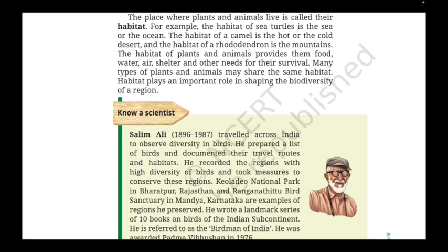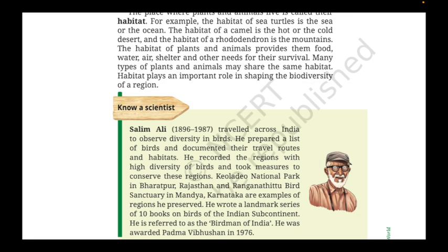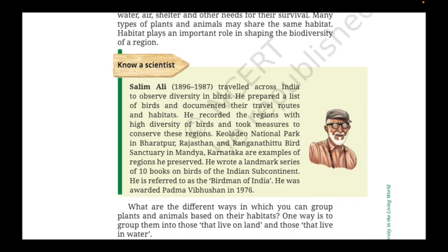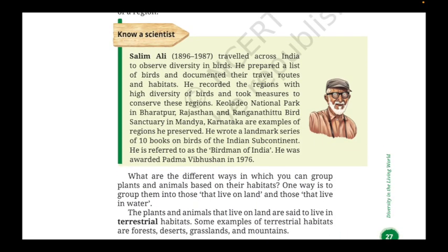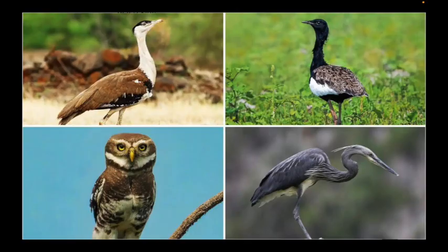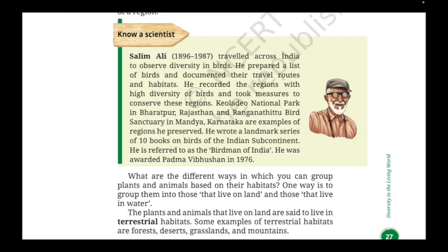For example, Salim Ali lived between 1896 and 1987. He traveled all across India studying and documenting birds. He even mapped their travel routes. He wrote 10 books about the birds of the Indian subcontinent. Because of this, he is known as the Birdman of India. Birds, like plants and animals, play a very important role in nature. People like Salim Ali dedicated their lives to protecting them, often without realizing that their work also supported the survival of human beings.